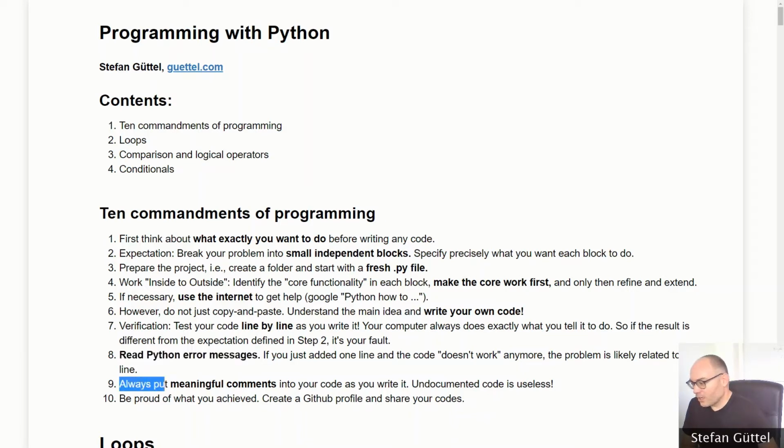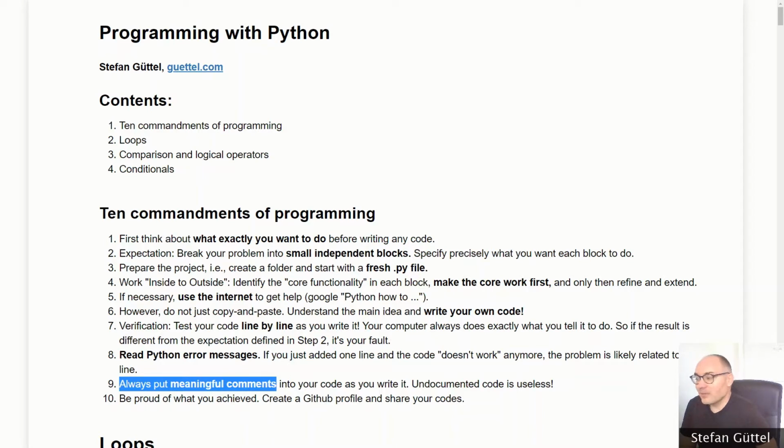Always put meaningful comments in your code. We have talked about comments already. It just means that when you write a piece of software, you want to make sure that someone who is not familiar with your code should be able to use it. In fact, it's a bit harsh to say, but in some sense, code without any documentation is useless, right? So the documentation is almost as important as the computer code itself.